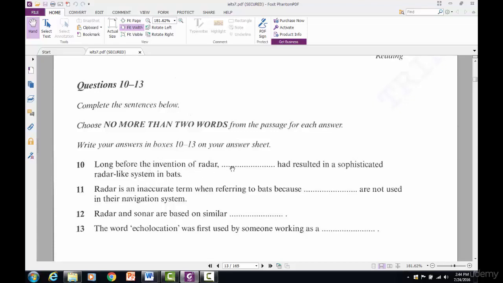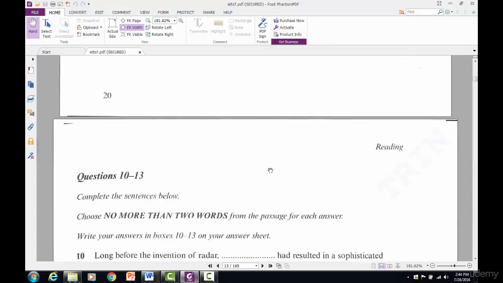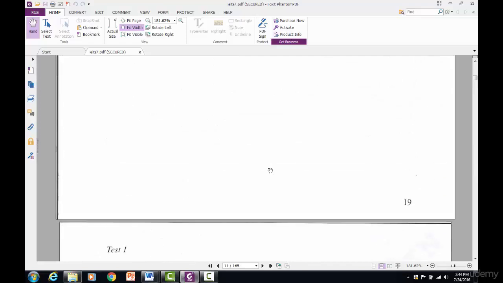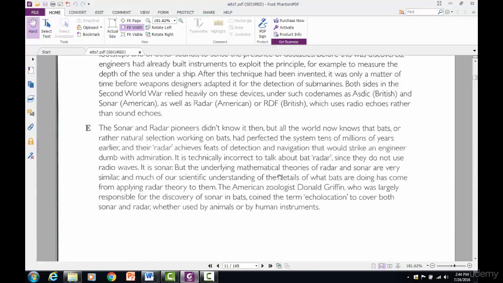Long before the invention of radar, blank had resulted in a sophisticated radar-like system in bats. So what resulted in a sophisticated radar-like system in bats? What did that? The sonar and radar pioneers. I know it's this sentence, everyone, because this question goes in order. And this sentence about it being technically incorrect was used for the previous question, so we know this one has to come from this sentence here. It has to because, like I told you, the fill in the blank questions go in order.